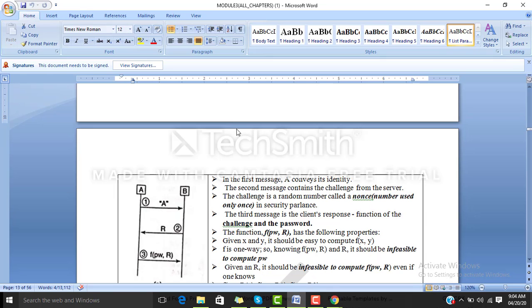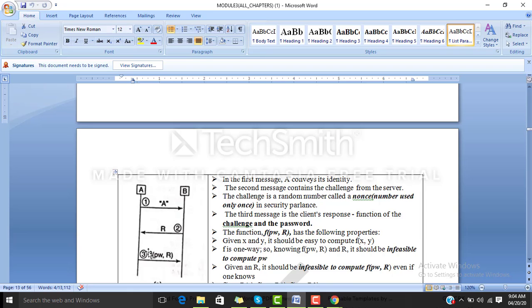So students, in short, what is happening here is that A sends its identity to B, saying that it wants to connect with the server. B sends an R, which is a nonce.